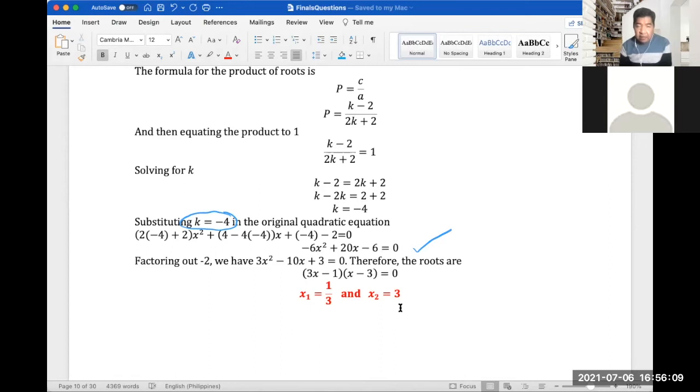Factoring out negative 2, we have 3x² − 10x + 3 = 0. Therefore, this is factorable, and we get 3x − 1 as the first factor and x − 3 as the second factor. Therefore, the first root x₁ is 1/3, and the second root is equal to 3. So that is question number 5.